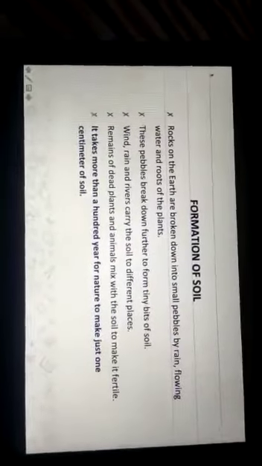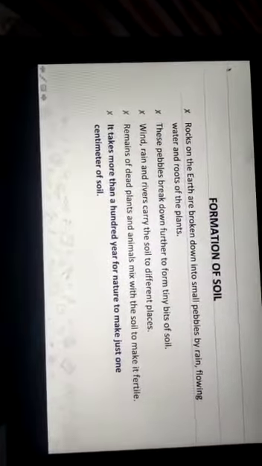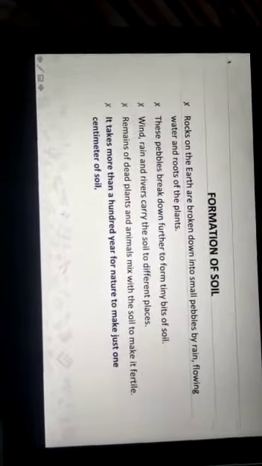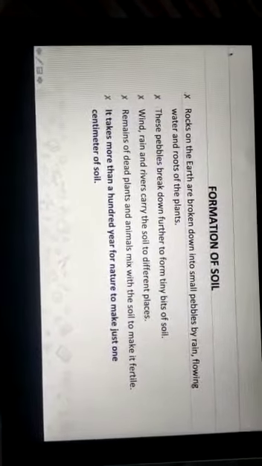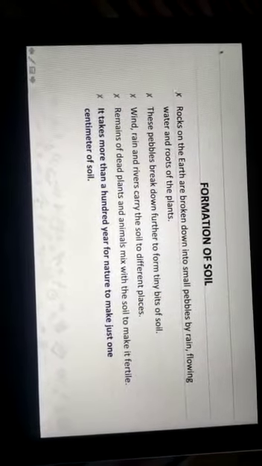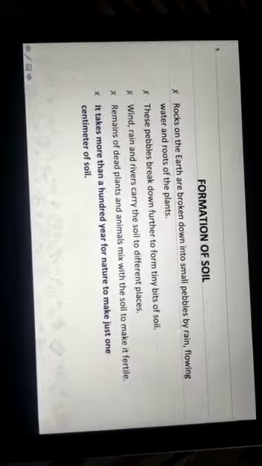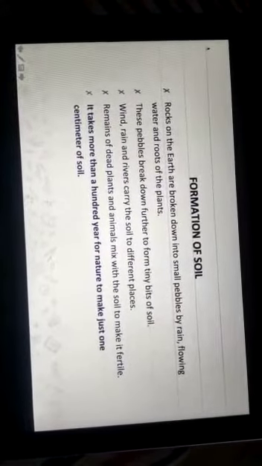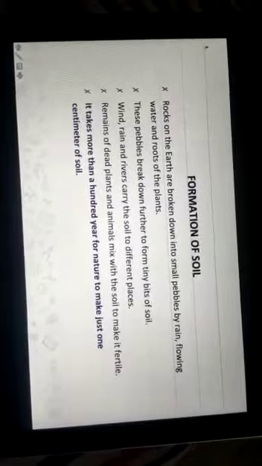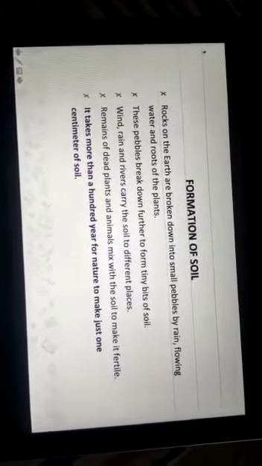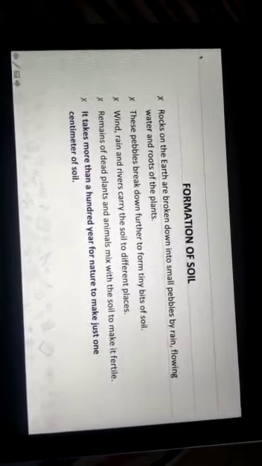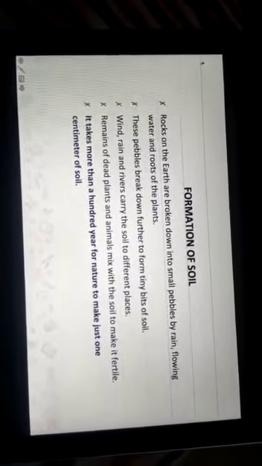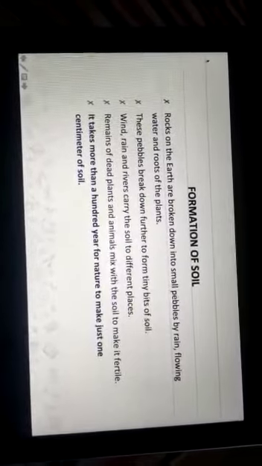Next is formation of soil, that is, how soil is formed. In this topic we are going to study the formation of soil. Rocks on the earth are broken down by rain, flowing water and roots of the plants, and these rocks are then turned into pebbles.